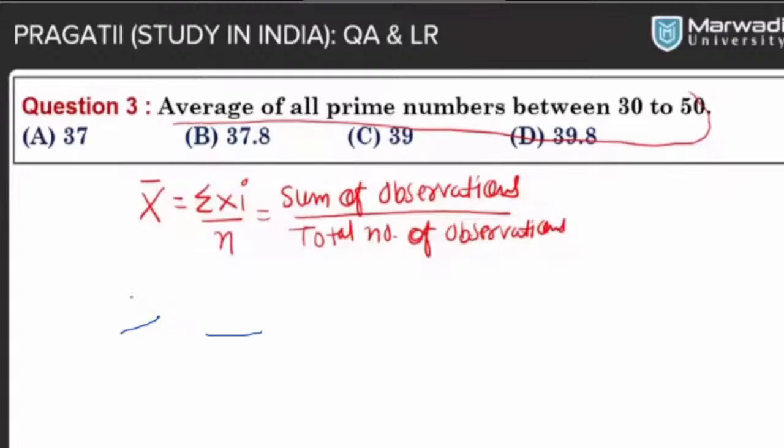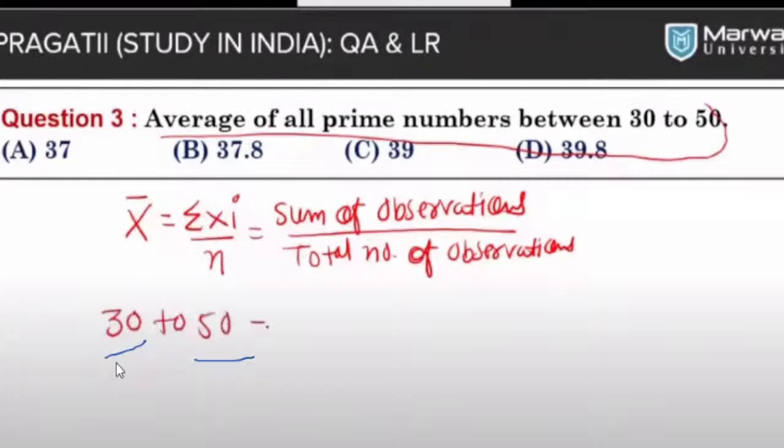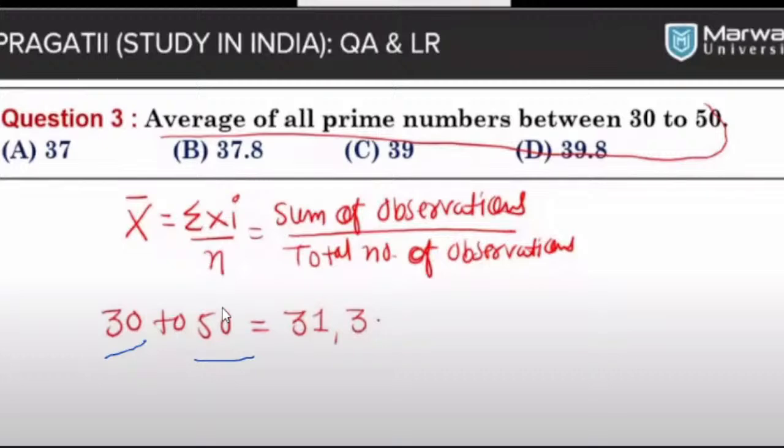So between 30 to 50, which prime number will I mention here? Which exactly have 2 factors? So we can say that 31 is one number, and then after. I guess you understand. It is a number which has 2 factors. A prime number is divisible by 1 and itself only.